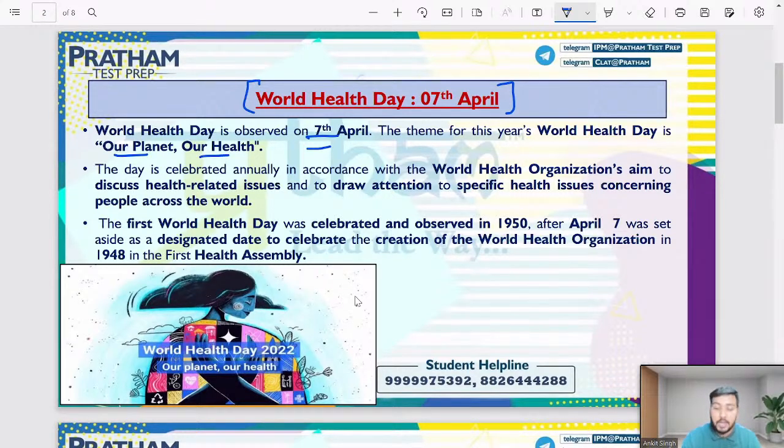I hope I'm clearly visible to all of you. So the theme for this year's World Health Day is Our Planet and Our Health. Now, coming to the second point, the day is celebrated annually in accordance with the World Health Organization. As you all know, the biggest organization for all these things is WHO, that is World Health Organization. As you know, the pandemic is going on, and during this pandemic, health, vaccination, each and everything is in the news. So World Health Day is celebrated every year on 7th of April, and this year's theme is Our Planet, Our Health.